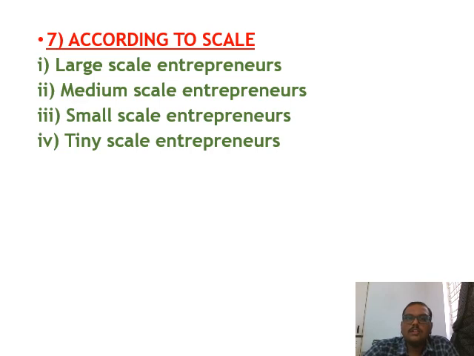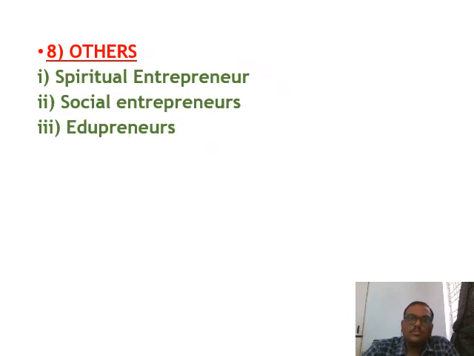Or based upon the total area of production or total volume of production, we can classify them according to the scale. Some other classifications of entrepreneurs are spiritual entrepreneurs, who are involved in spiritual and motivational activities.